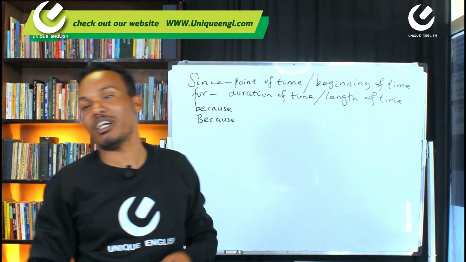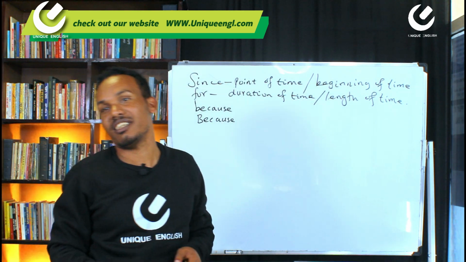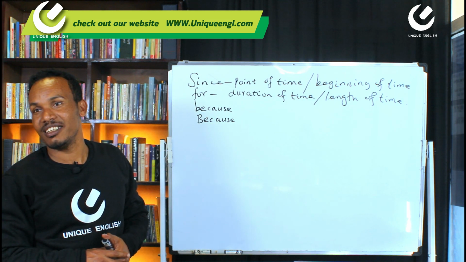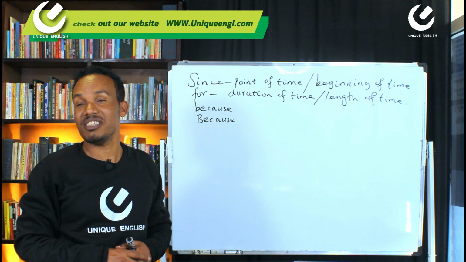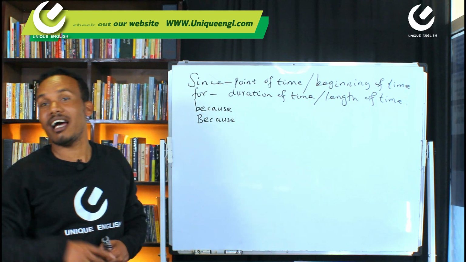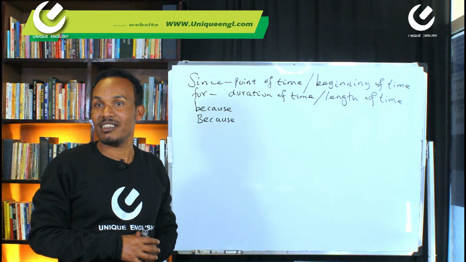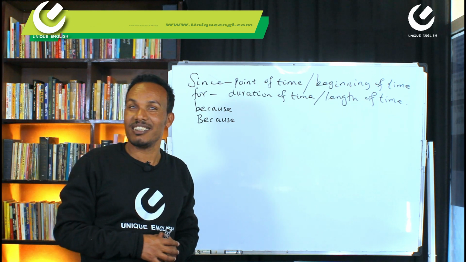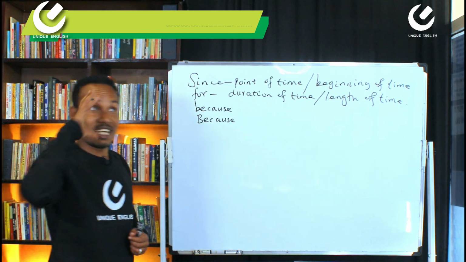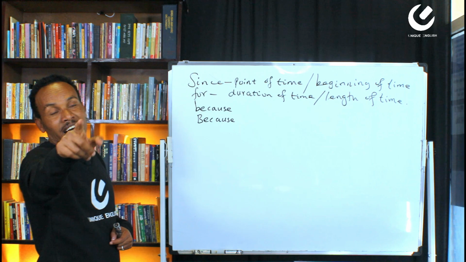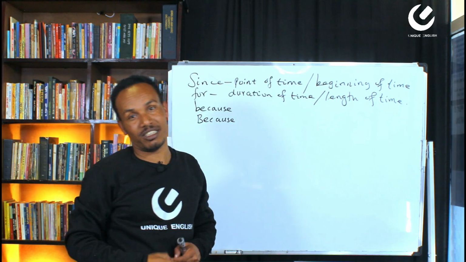Yes. Okay, make any sentence with since. I haven't slept since I watched that movie. Since you watched it, until now you haven't slept. Very good.